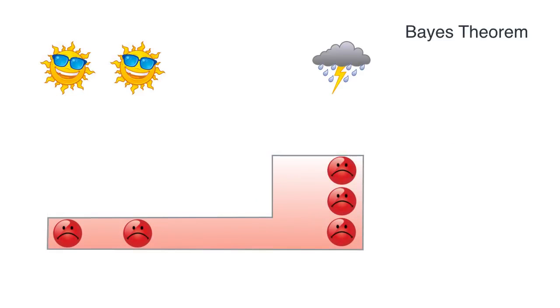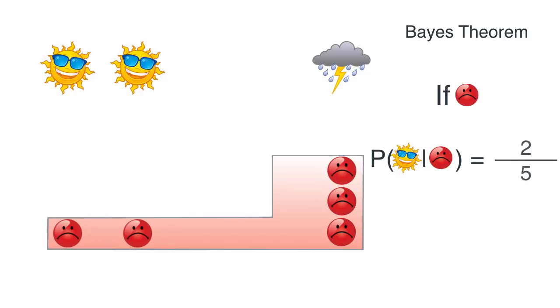And now let's do the same thing with the sad days. So we had 5 sad days, and 2 of them were sunny and 3 of them were rainy. So if Bob tells us that he's sad, then the probability of sunny given sad, well, these are the 2 days that are sunny out of 5. So the probability that it is sunny given that Bob is sad is 2 out of 5. And the probability that it is rainy given that Bob is sad, well, it's these 3 days divided by the total, so 3 out of 5. And that is exactly Bayes' theorem. So these are the posterior probabilities.